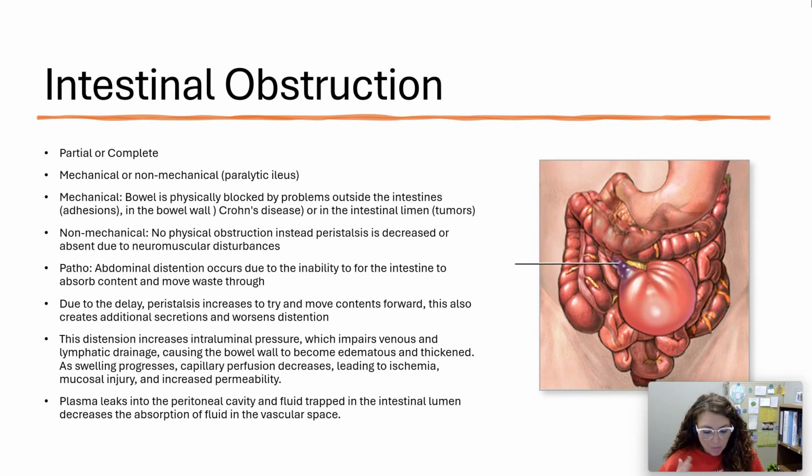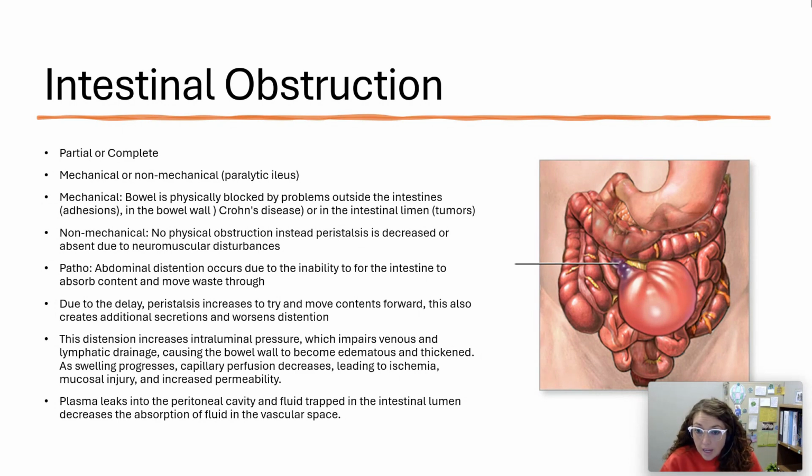So when we think about the pathophysiology that comes into play here, we have abdominal distension that occurs due to the inability of the intestines to absorb content and move waste through. So depending on mechanical or non-mechanical, partial or complete, I'm still having the inability to get that waste beyond a certain point inside that bowel. And so once I have that blockage, I'm going to have distension in the belly because it's just starting to build up in there, right?